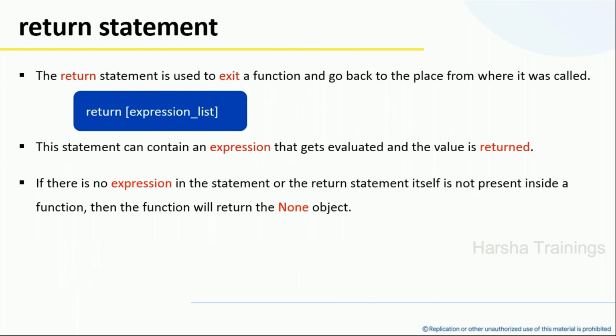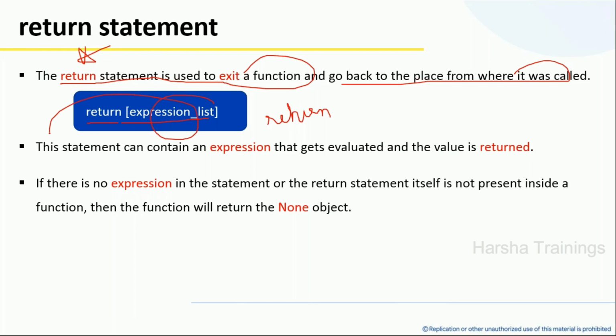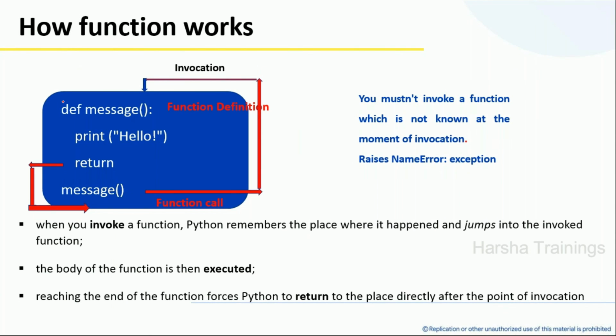Now this is important: what is a return statement? A return is a statement used to exit the function and go back to the place where we have called it. The basic syntax of return is available in two versions. Return with an expression, or sometimes simply return. When this expression returns true, I will return it back. If there is no expression, it is going to return None.